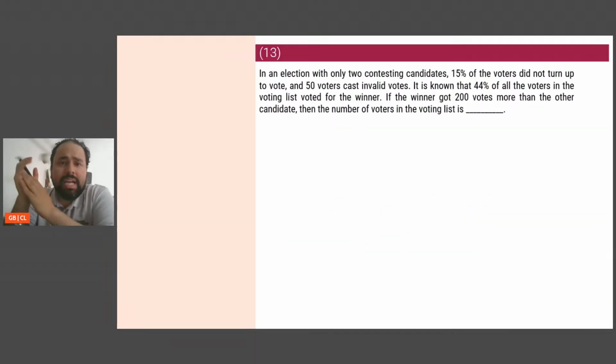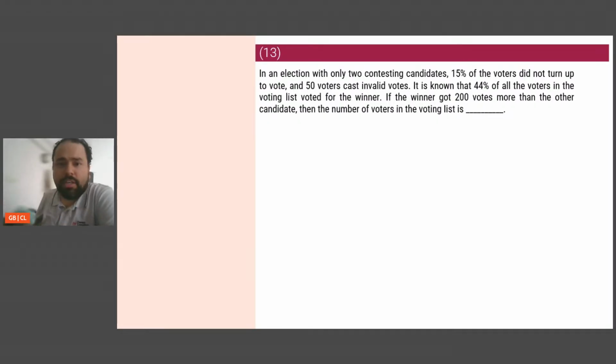Let's see. In an election with only 2 contesting candidates, 15% of the voters did not turn up to vote. 50 voters cast invalid votes. It is known that 44% of all the voters in the voting list voted for the winner. If the winner got 200 more than the other, then the number of votes.